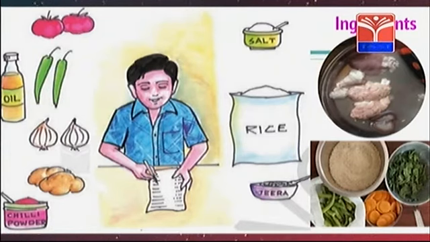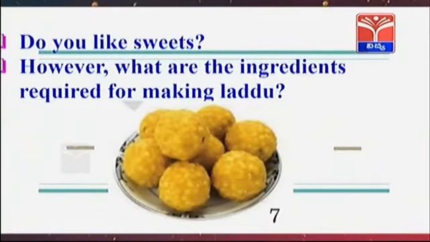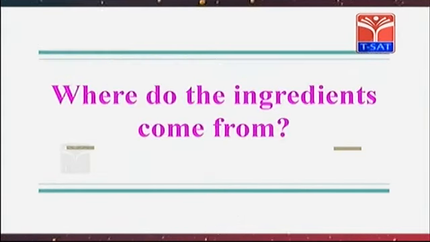What ingredients are needed to make tomato curry? Ingredients like tomato, oil, onions, chili powder, turmeric, salt, etc. Do you like sweets? What are the ingredients required for making laddu? Where do the ingredients come from?